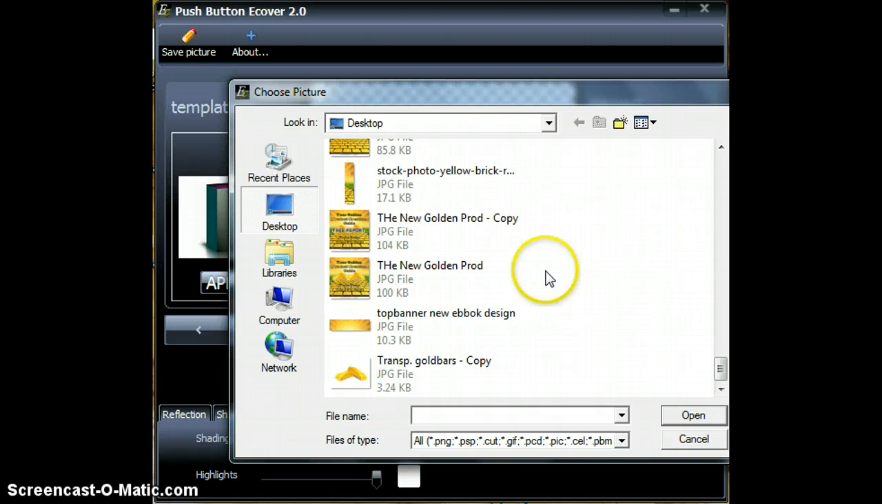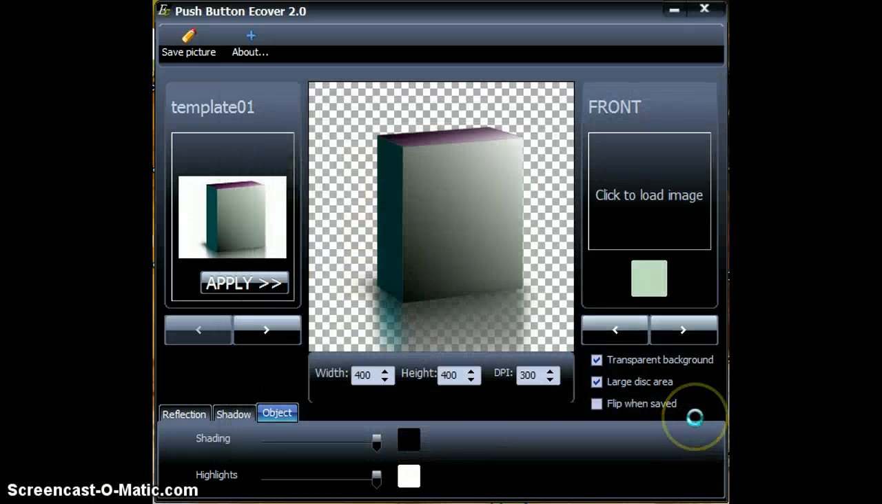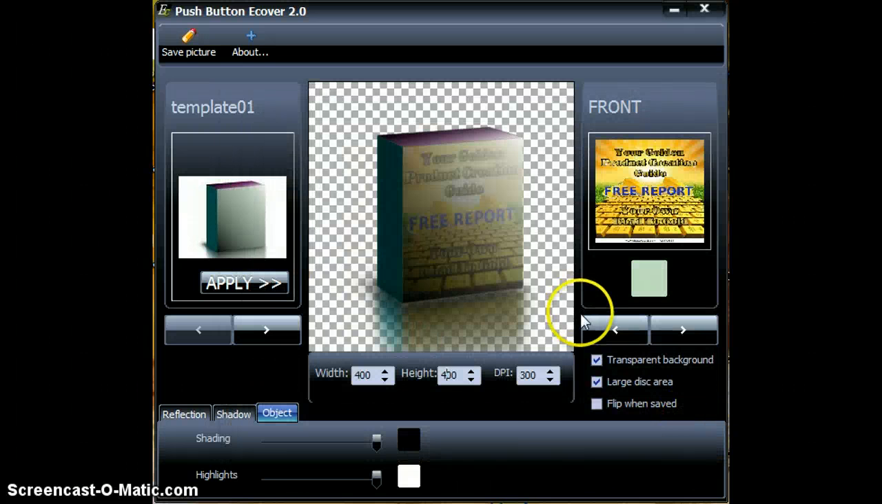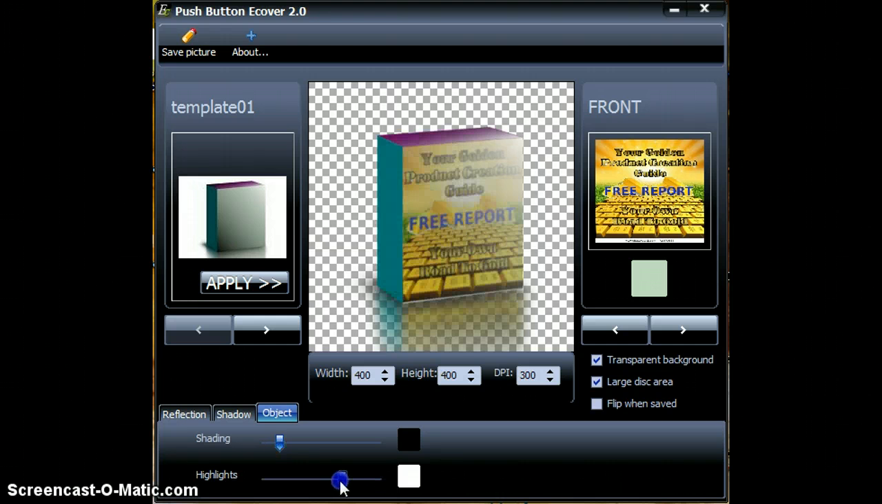And we're going to use the flat image for my new product, for my new free report that'll be coming out soon, along with my new ebook. And there it is. As you can see, you can adjust the shading and the highlights, kind of tone those down a little bit. And there it is.